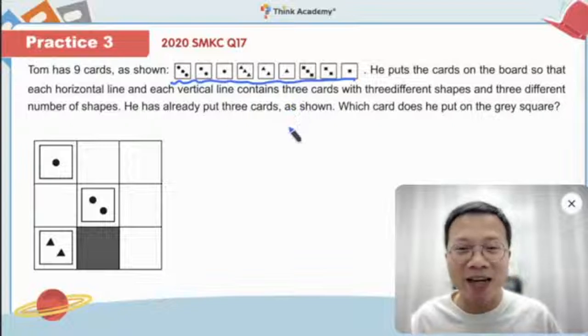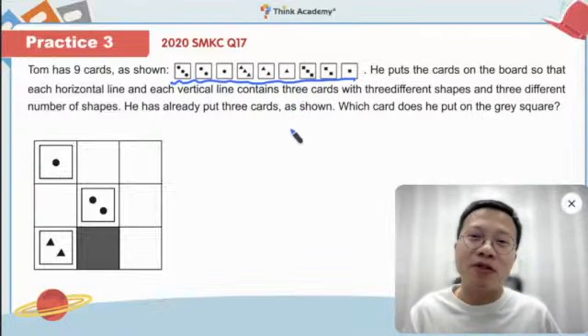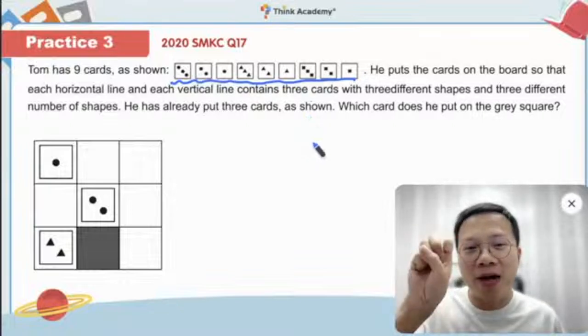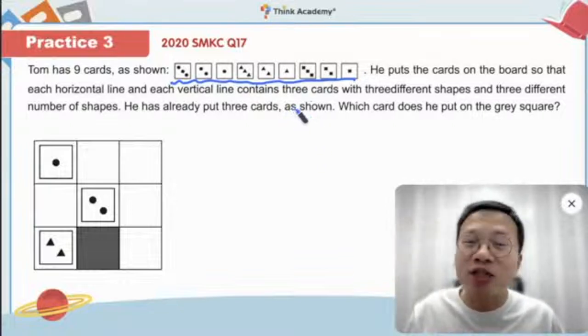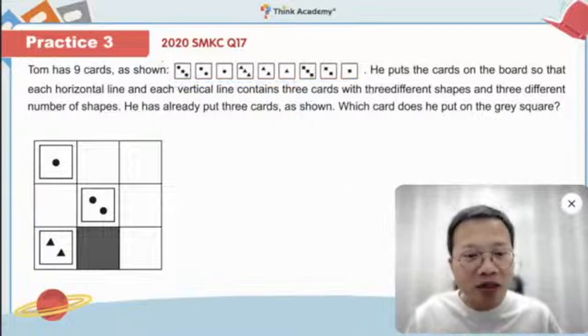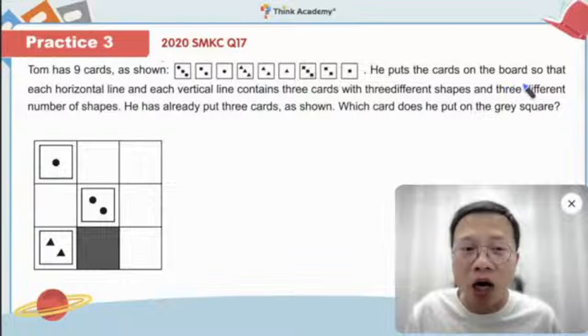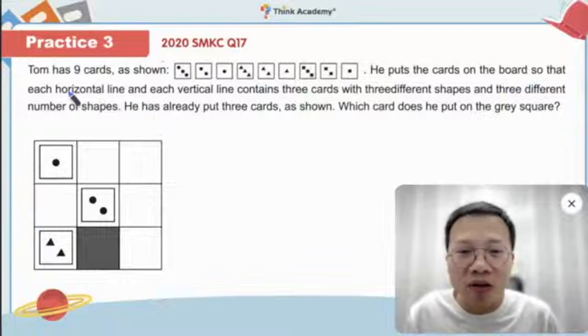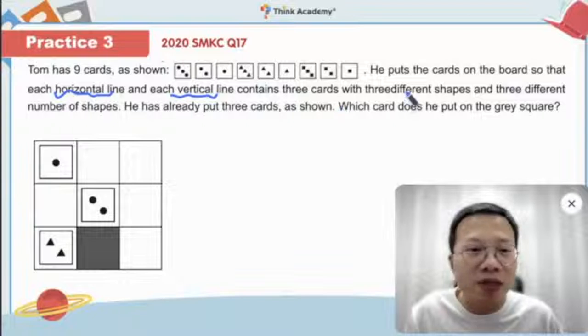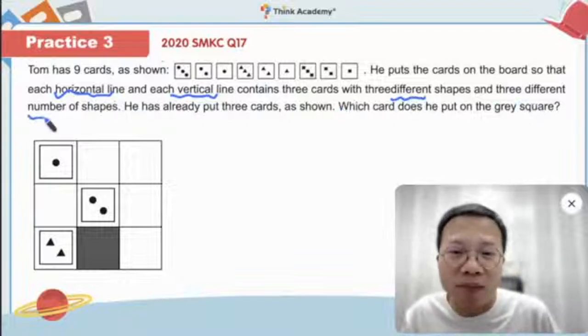Yes, right? How many shapes do we have here? Very good, we have 3, right? One is the circle, one is the triangle, and one is the square. Okay, and let's continue. So he puts the cards on board so that each horizontal line and each vertical line contain 3 cards with 3 different shapes. Whoa. And 3 different number of the shapes.